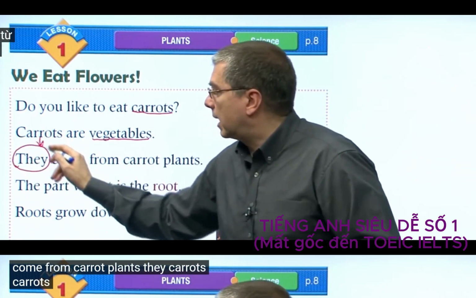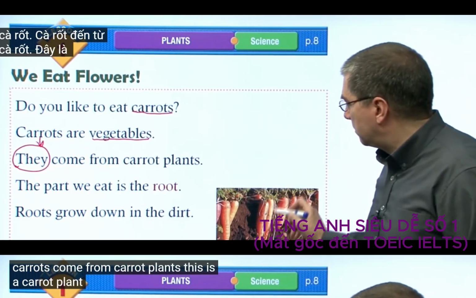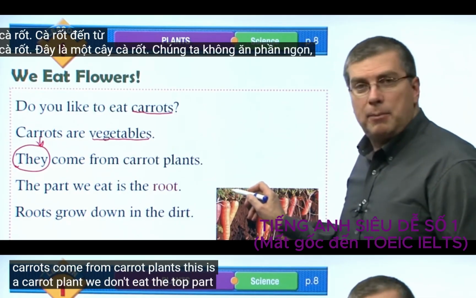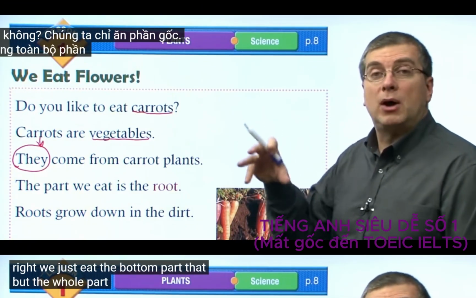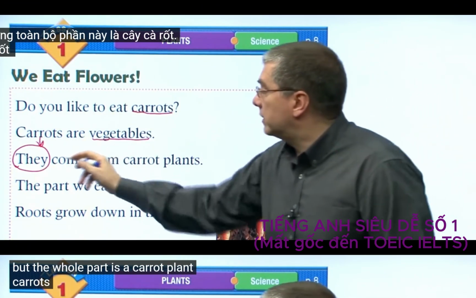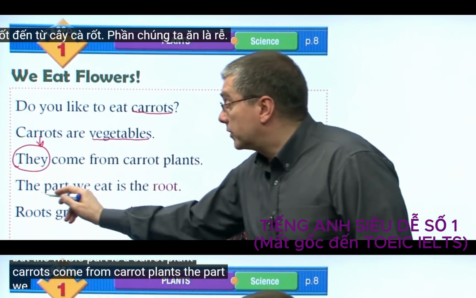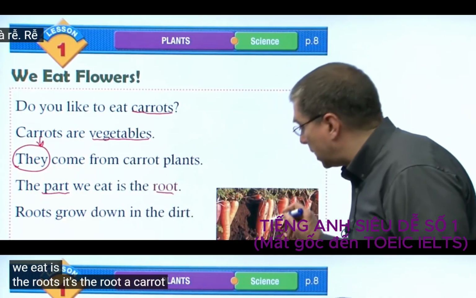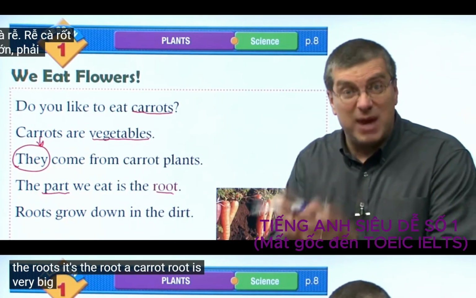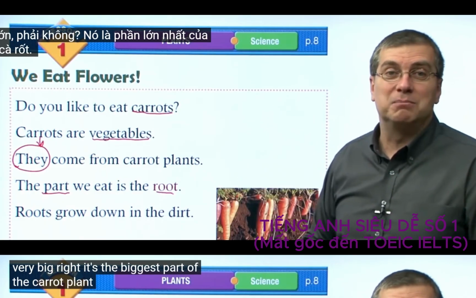Carrots come from carrot plants. This is a carrot plant. We don't eat the top part, right? We just eat the bottom part. But the whole part is a carrot plant. Carrots come from carrot plants. The part we eat is the root. A carrot root is very big, right? It's the biggest part of the carrot plant.